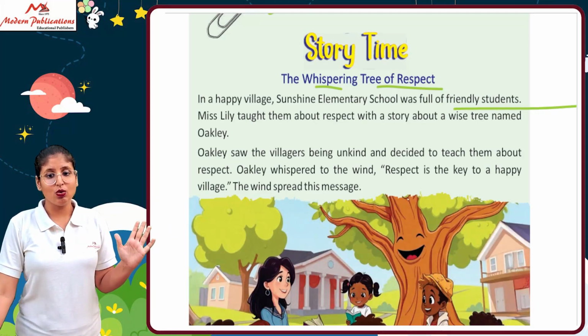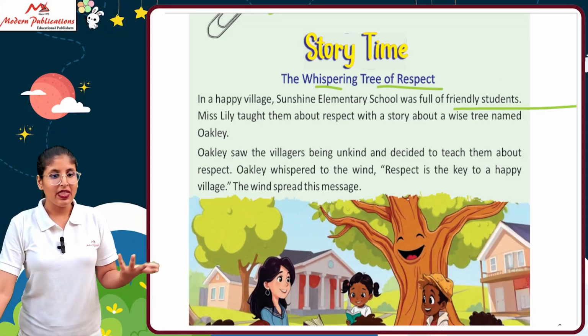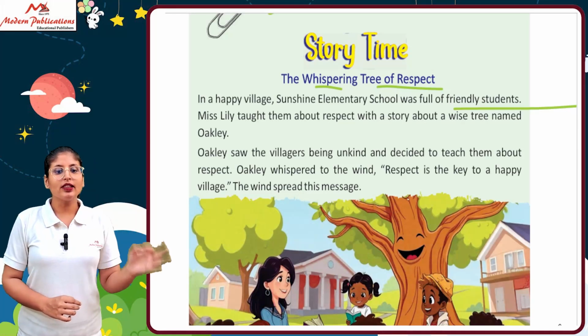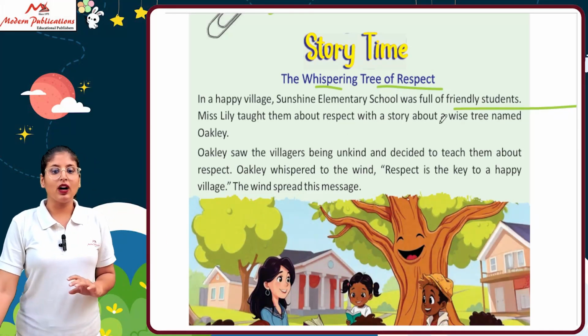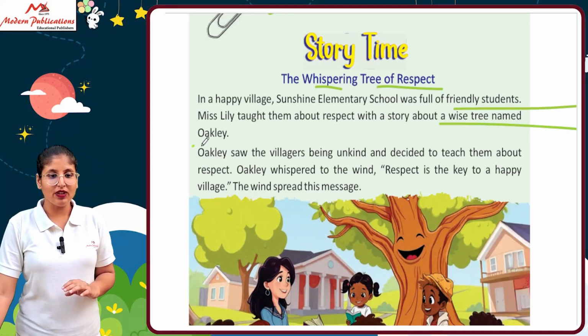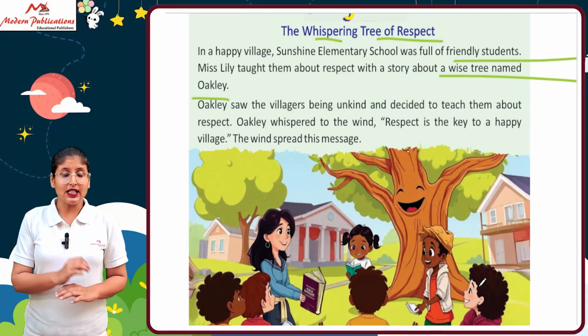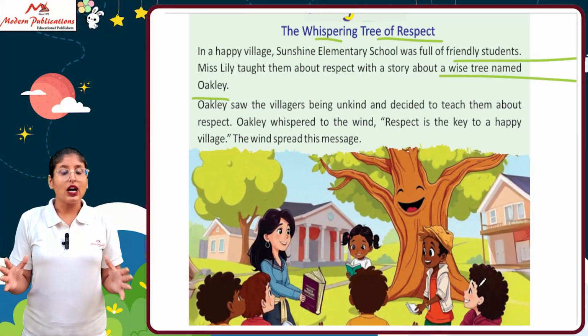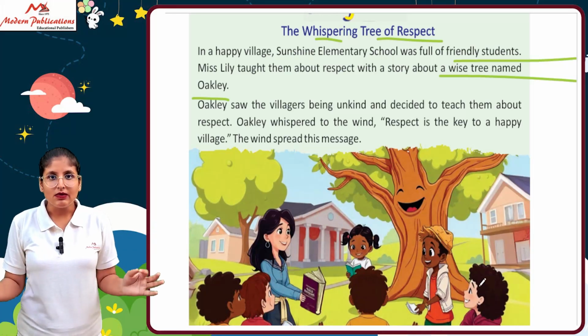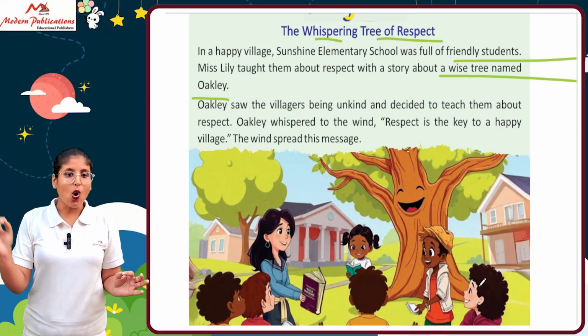So in Sunshine School, students are very friendly. Miss Lily taught them about respect with a story about a wise tree named Oakley. Miss Lily told everyone a story about a wise tree. The name of that tree is Oakley.